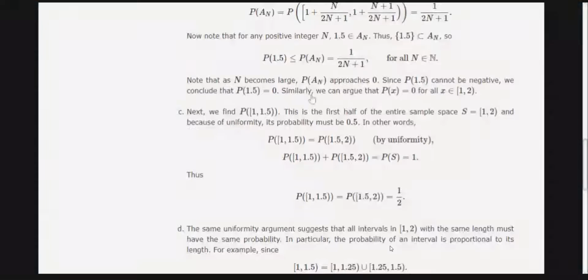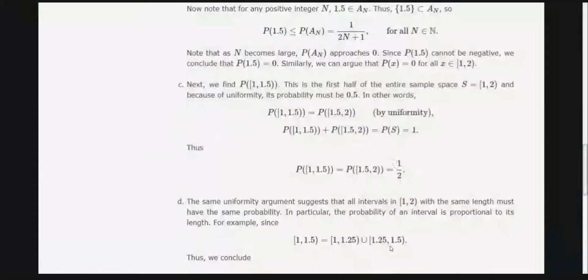So in such cases, we always assume that the probability of this kind of event is equal to 0. Now we see what is the probability of the interval 1 to 1.5. So here in continuous models, our event is a sub-interval of the sample space. This is the first half of the entire sample space S, and because of the uniformity, its probability must be 0.5.